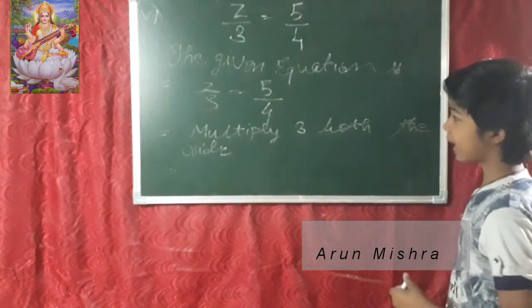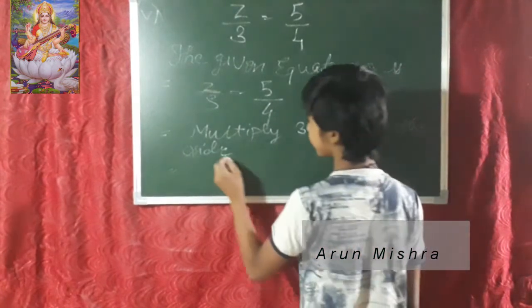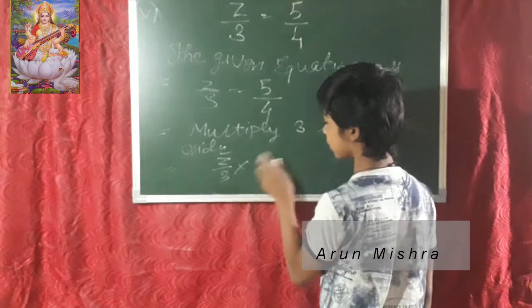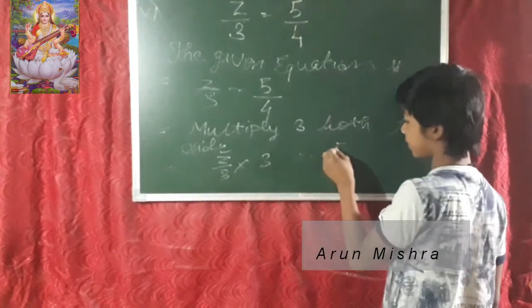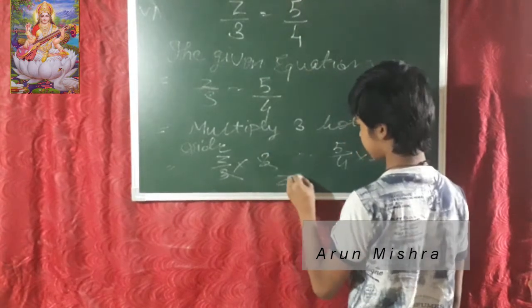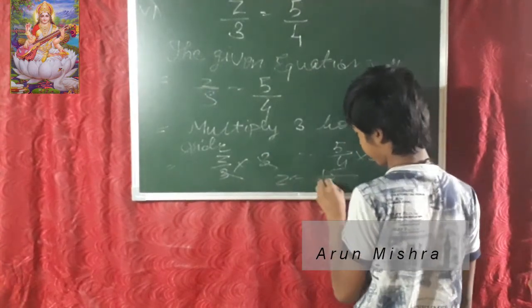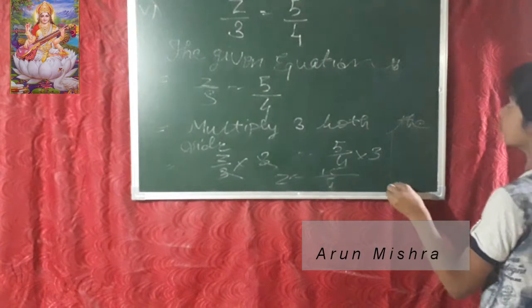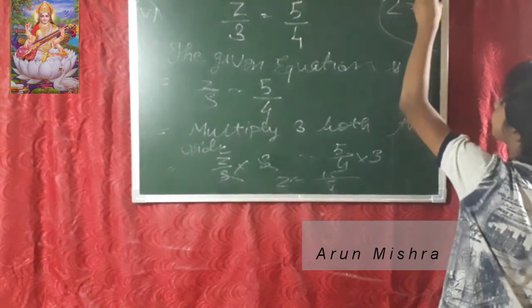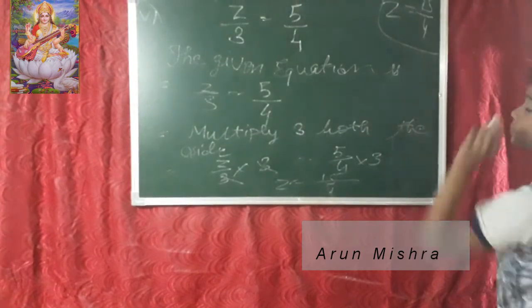When we multiply both sides, Z upon 3 into 3 is equals to 5 upon 4 into 3. 3 cancels, Z is equals to 15 upon 4. So the value of Z is 15 upon 4.